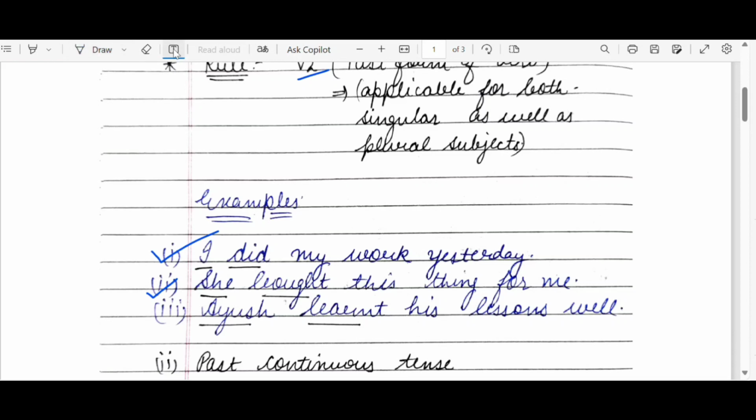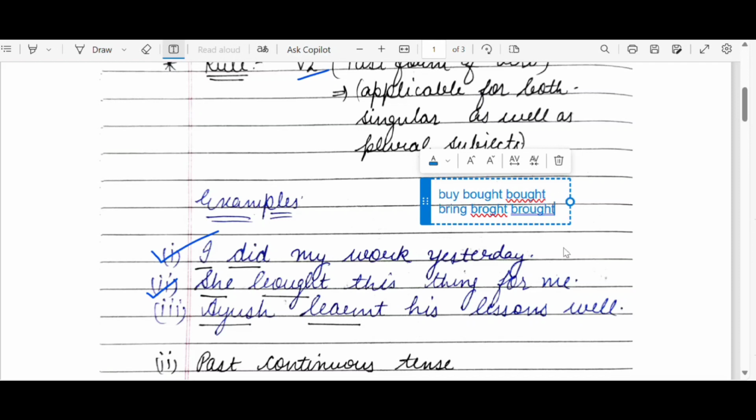Buy, bought, bought. There is a confusion in two words. Let me write buy, bought, bought. Bought are the V2 and V3 of buy. But bring. It is brought. It sounds same, but there is one difference of R in the V2 and V3 of these words.